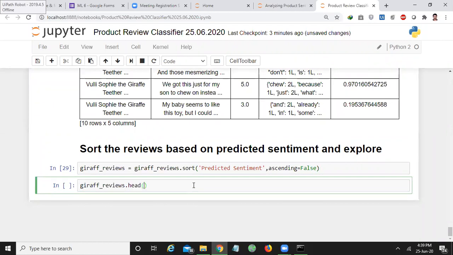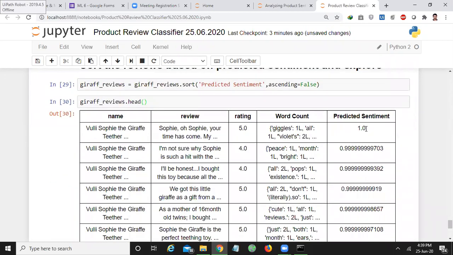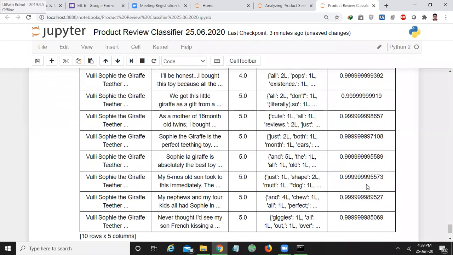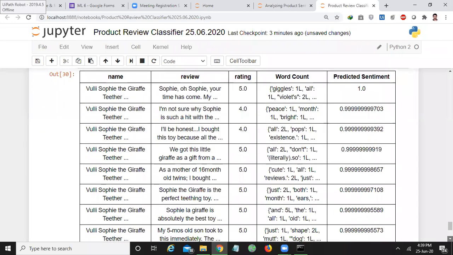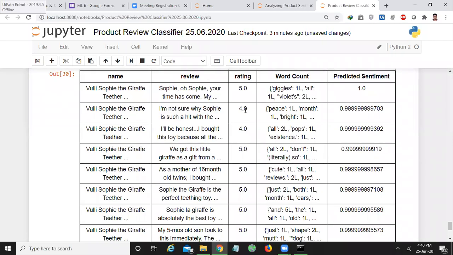So let us take the head again. See, it's starting with 1.0. From there the predicted sentiment is descending. It is the probability of this review being positive. Almost all the reviews are 99% predicted sentiment, which have the 5-star rating as well as the 4-star rating here. For 4-star rating, it is 99%. For this, it is 100%. Like that you have to assume.